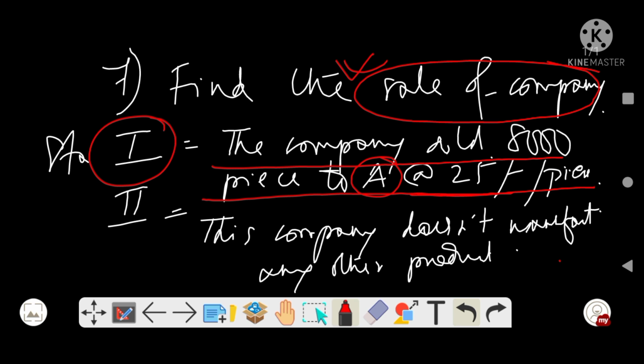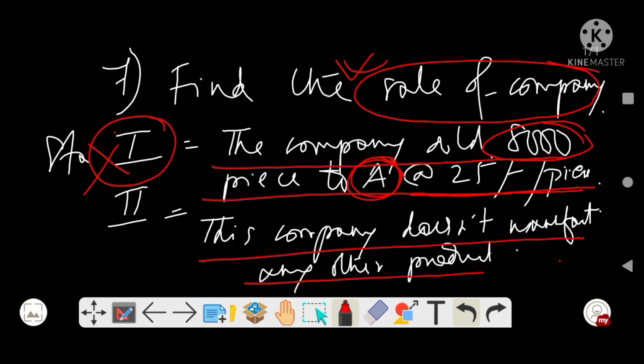So from statement 1 can we say what is the sale of the company? Definitely not. एक आदमी को 25 रुपये पर पीस करके 8,000 पीस सेल किया है, लेकिन इससे पूरी कंपनी की सेल we cannot say. ये तो सिर्फ एक आइटम के कुछ पीस का आइडिया है, but the whole company's sale we cannot say from this statement. Statement 2 says this company doesn't manufacture any other product. But how can we derive the whole company's sale value from this statement? So this is also inconclusive.